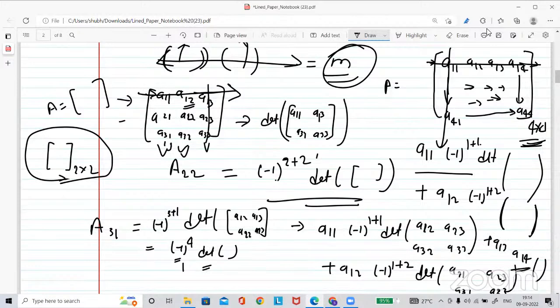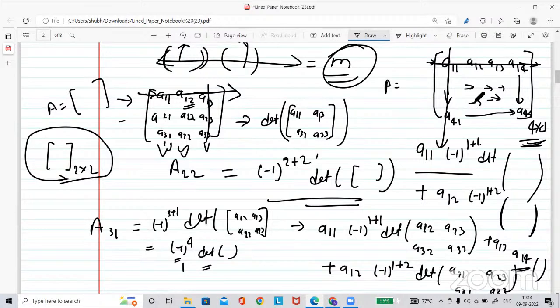Sir, like this, we have to get the 3 by 3 determinants separately, and then multiply and get the result.